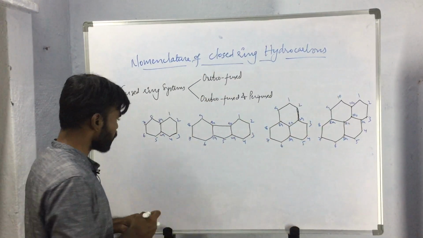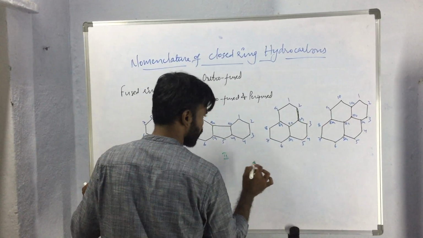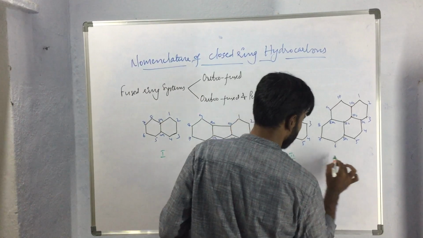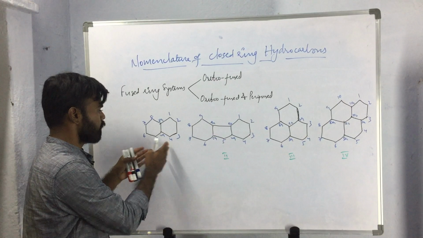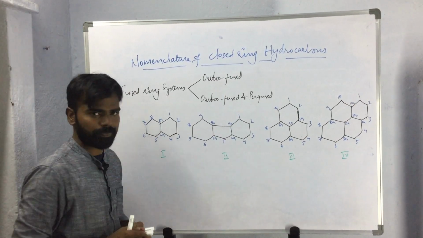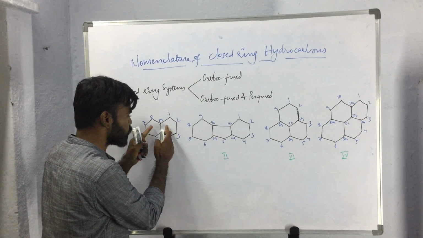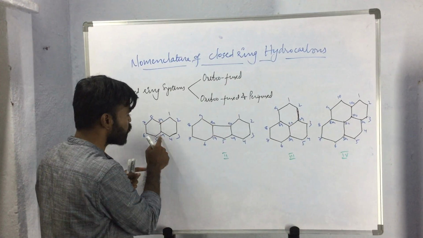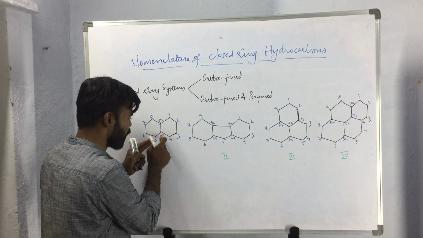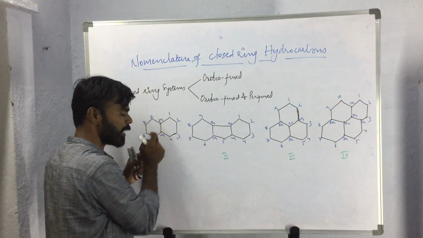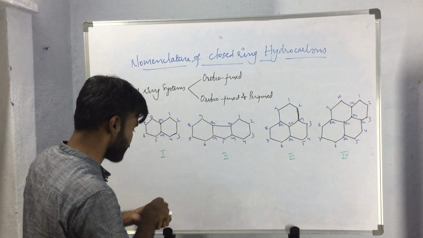Let us name these compounds as compound 1, compound 2, compound 3 and compound 4. If we observe compound 1, these two rings have two atoms in common. Carbon atom 4A and carbon atom 8A are both common for both the rings.